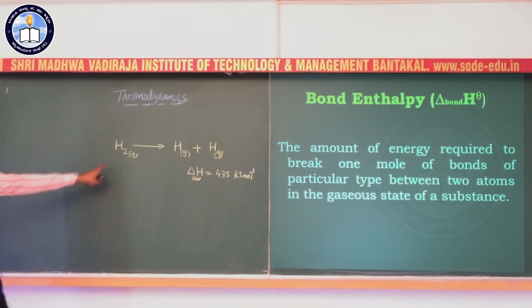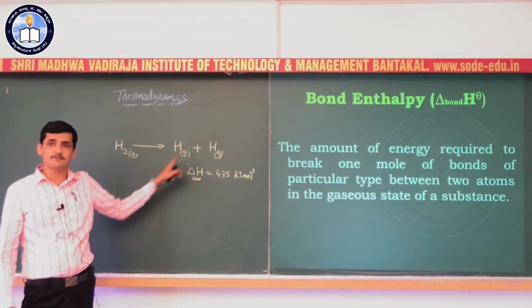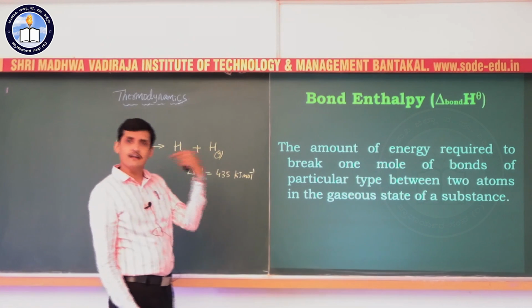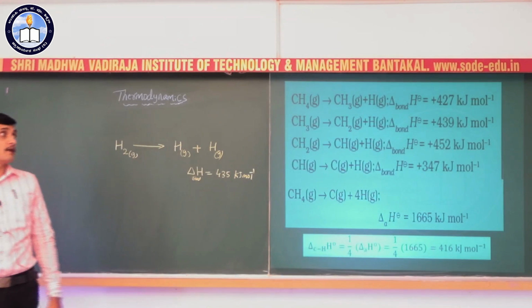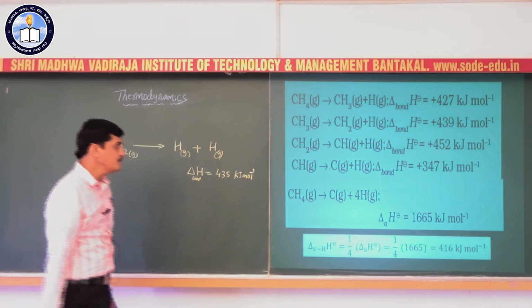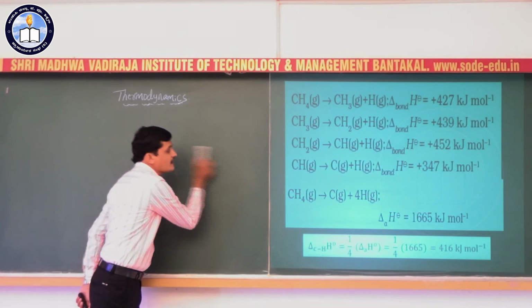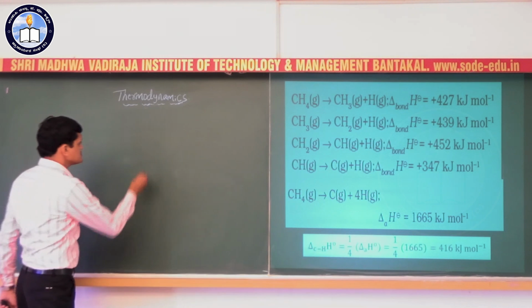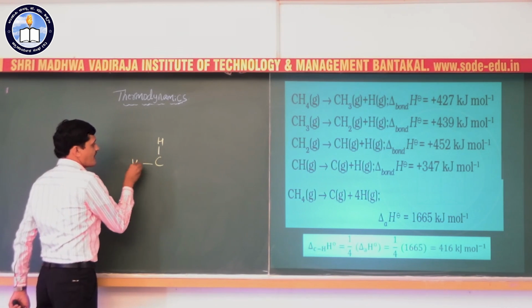So this bond enthalpy is nothing but the energy of atomization, that is, the enthalpy of atomization in case of diatomic molecules. Let us consider a polyatomic molecule like methane. Here in methane there are 4 bonds between carbon and hydrogen, that is, carbon is joined to 4 hydrogen atoms.